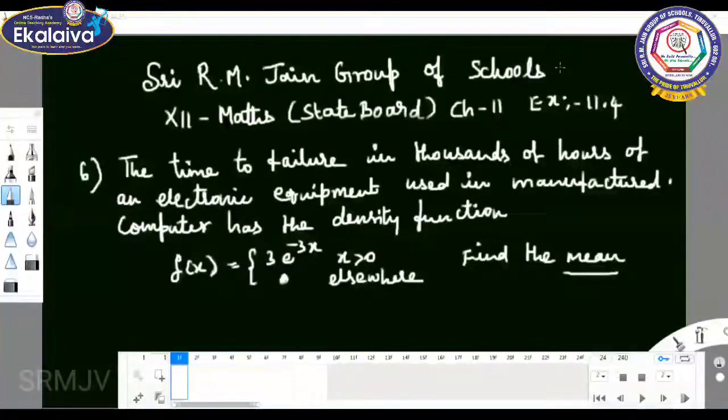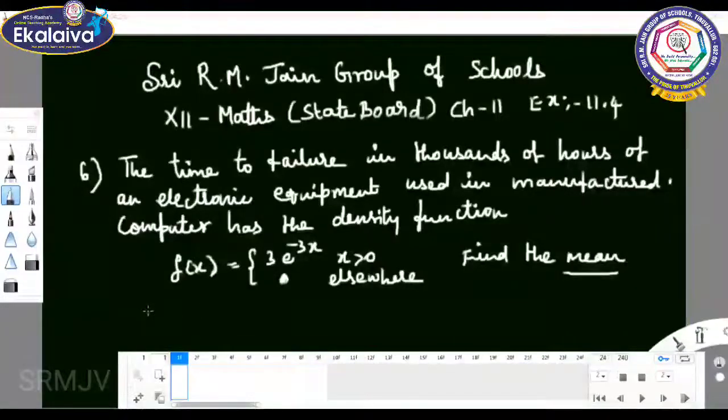See, this is 12th standard maths, state board, chapter 11, exercise 11.4, sixth sum. The time of failure in thousands of hours of an electronic equipment used in manufactured computer has the density function f of x equal to 3 e power minus 3x where x greater than 0 and 0 elsewhere. Find the expected life of this electronic equipment. That is, you should find out the mean.